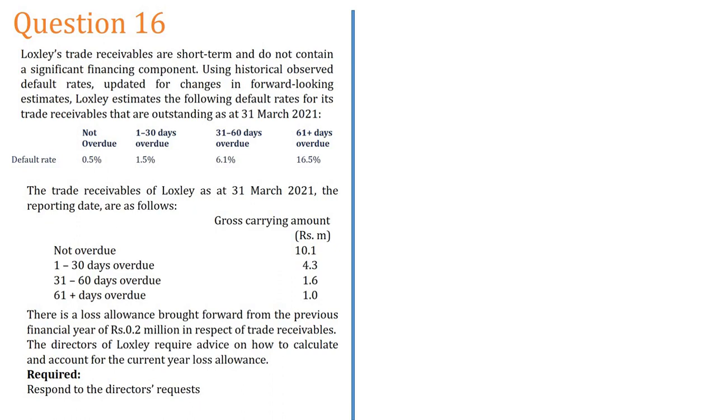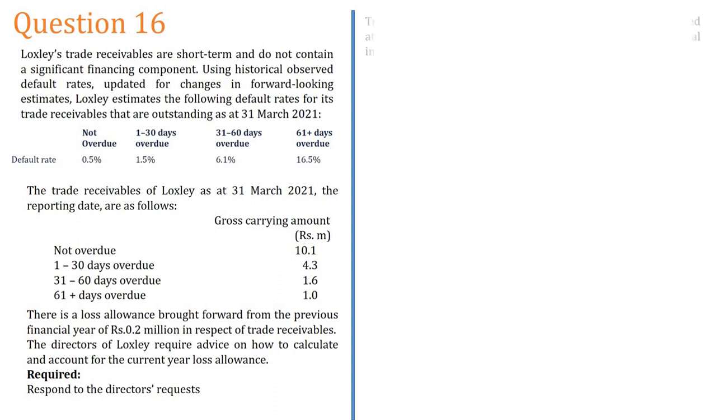Trade receivables of Locksley as at 31st March 2021, you have been given the gross amounts. Not overdue is 10.1, 1 to 30 days overdue 4.3, 31 to 60 days overdue 1.6, over 61 days overdue 1. There is a loss allowance brought forward from previous financial years of 0.2 million in respect of the trade receivables. The directors of Locksley require advice on how to calculate and account for the current year's loss allowance. Required: respond to the directors' request.